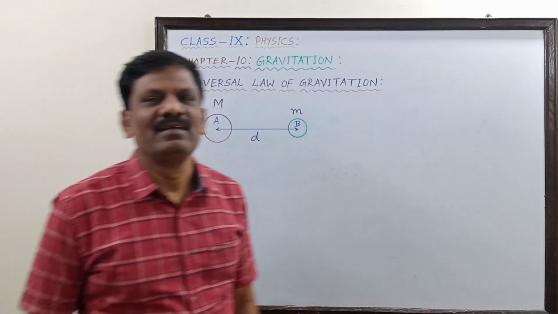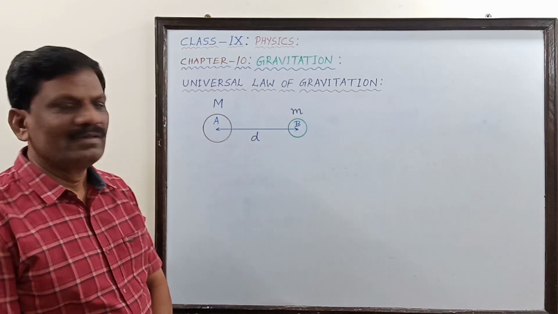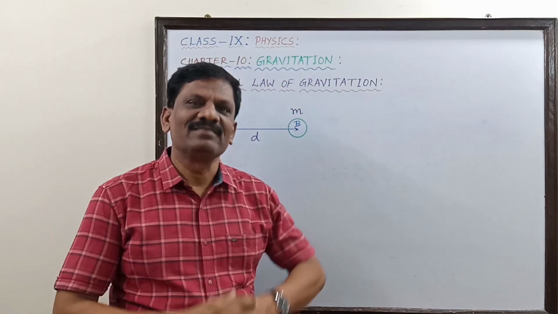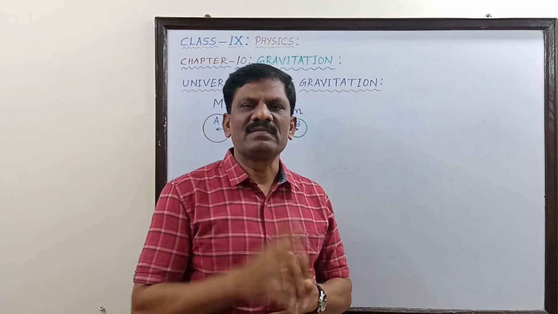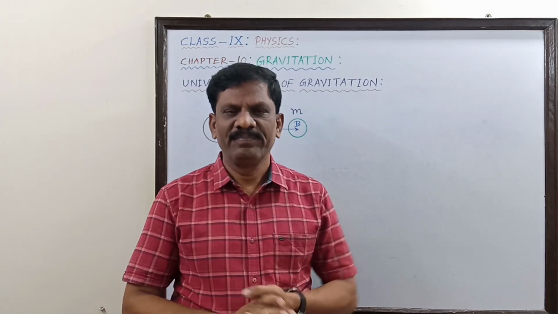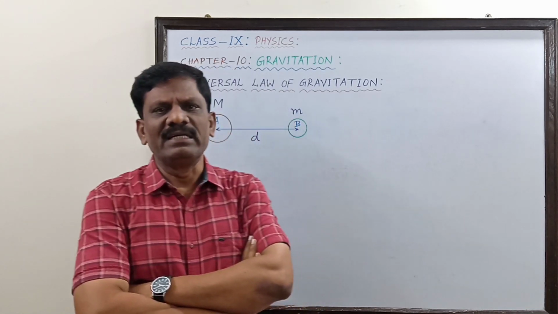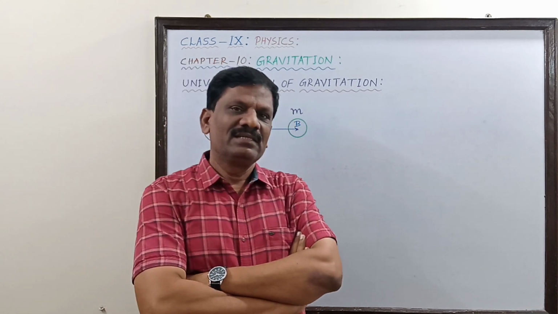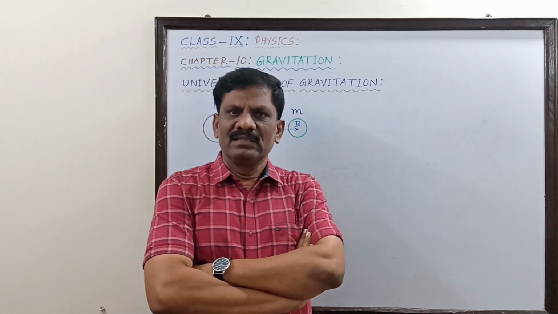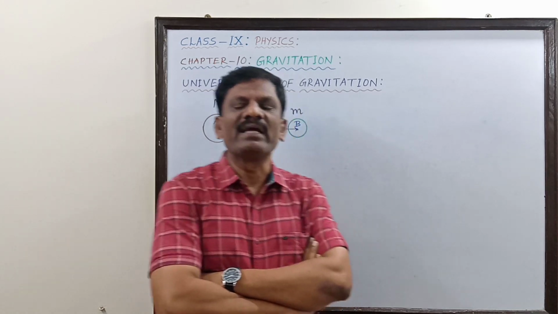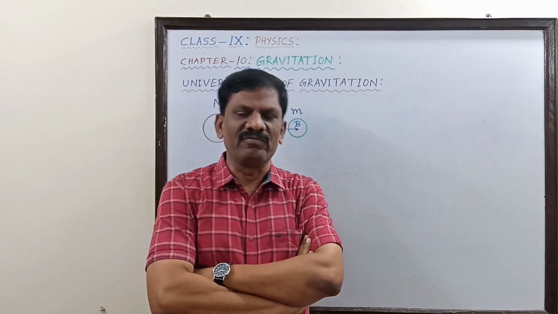Hi students, we are going to explain the universal law of gravitation in the chapter Gravitation. Yes, my dear students, you must have studied what a force is in the previous chapter. What are all the different types of force existing in the entire universe? They are the gravitational force, electromagnetic force, strong nuclear force and the weak nuclear force.